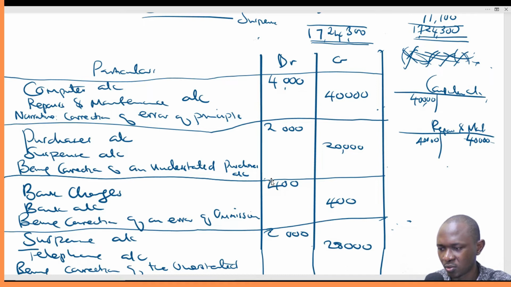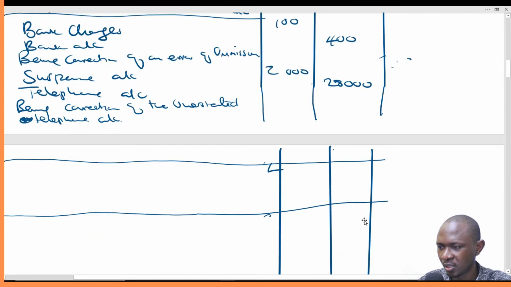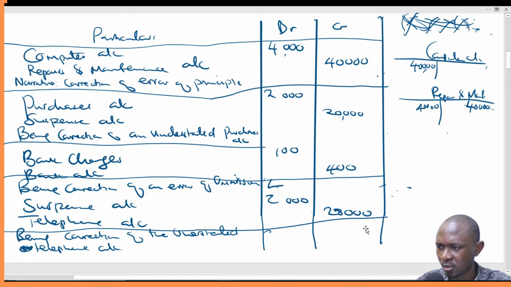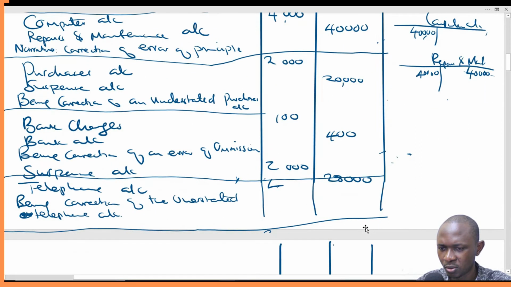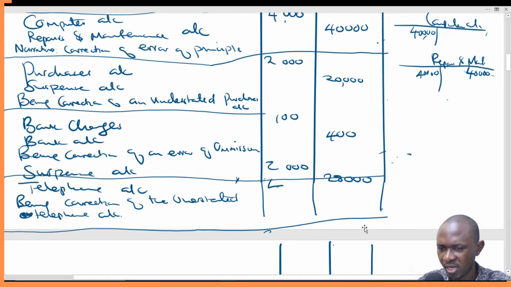This is 2,000. Sorry, these lines are misbehaving, but we'll just get them right.